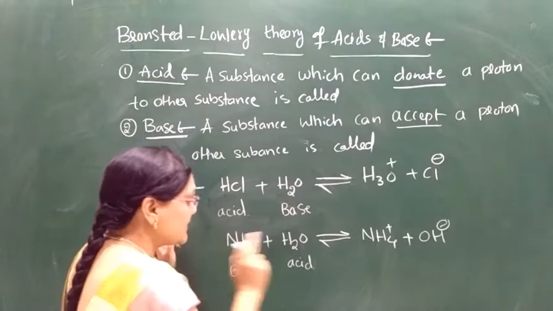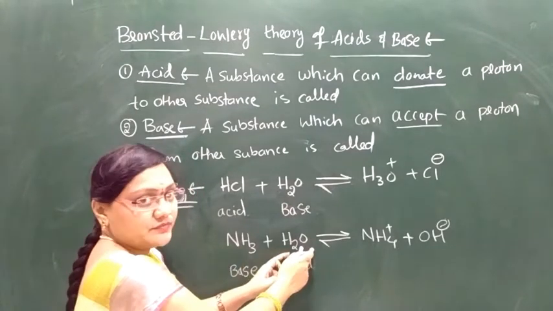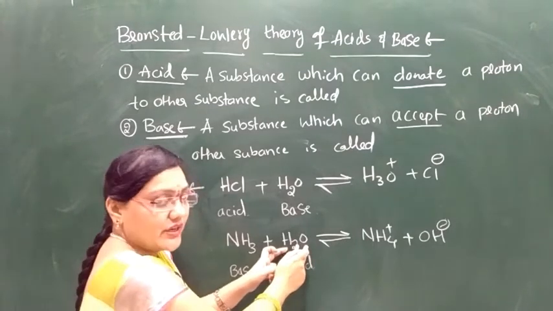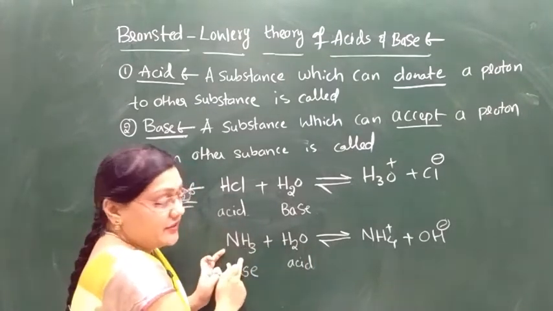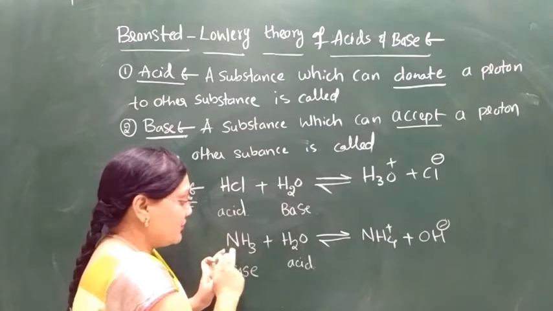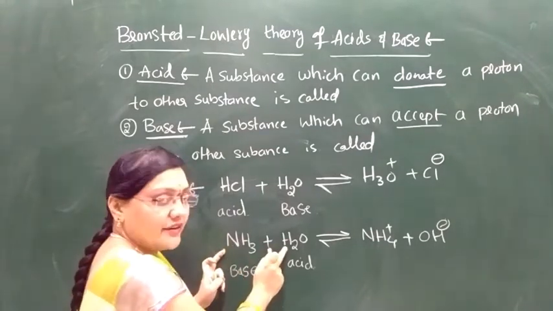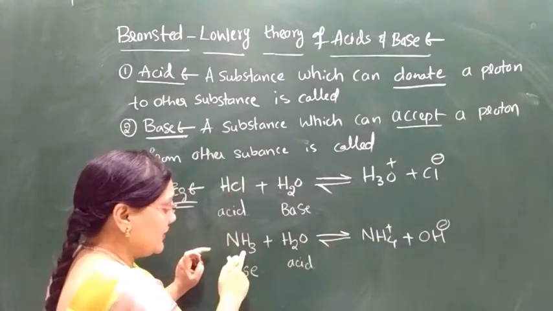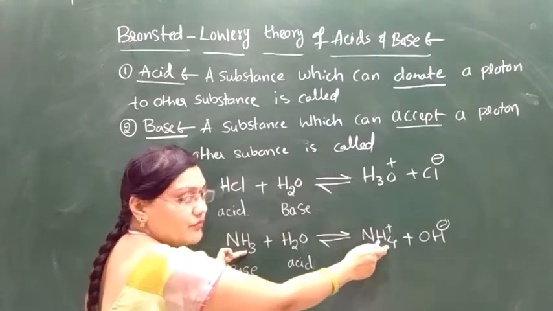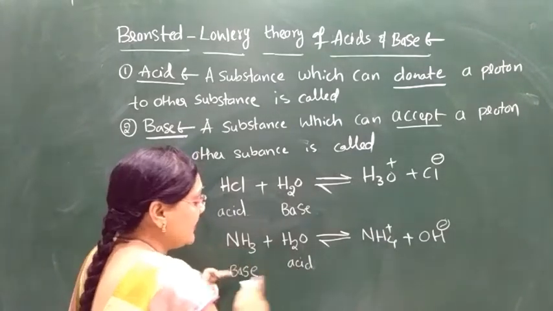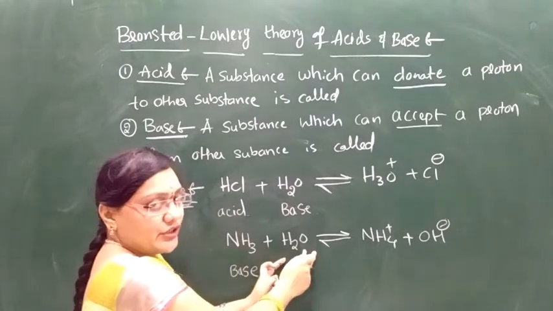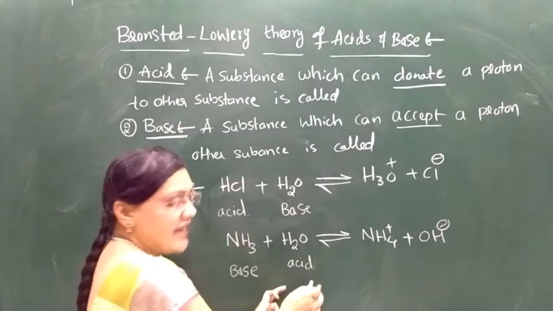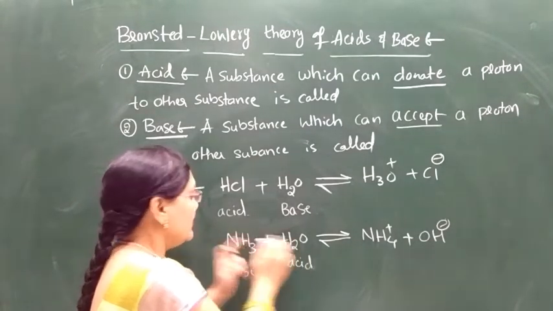The next example is NH3 plus H2O. Water donates one proton to NH3, forming NH4 plus. NH3 has three hydrogens and NH4 has four hydrogens, so NH3 accepts a proton. The one that donates a proton is the acid, and the one that accepts a proton is the base. Understand?